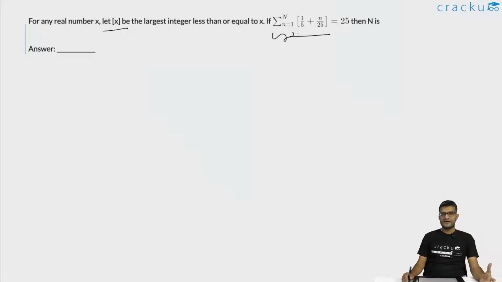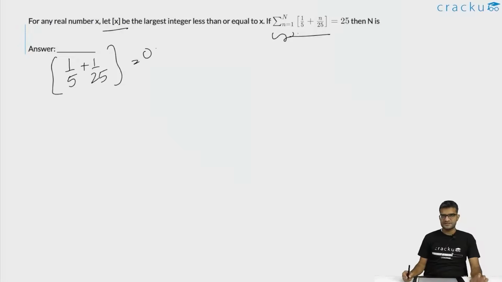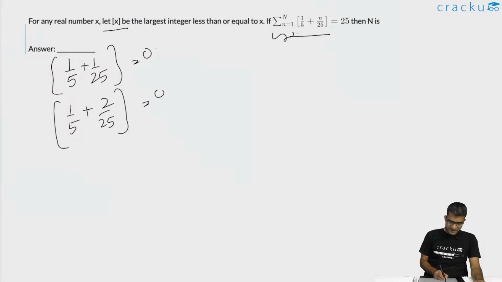Before we get worried, let us first note down a few of these numbers and try to find out what their value is. When the value of n is 1, this is 1 by 5 plus 1 by 25, the integer part of it. This will be equal to 0 because this is less than 1. The second term will be 1 by 5 plus 2 by 25. This also will be equal to 0. This will continue to be 0 till the value of the second term is at least equal to 4 by 5. And when does this become equal to 4 by 5? It becomes equal to 4 by 5 when the value of n is equal to 20.